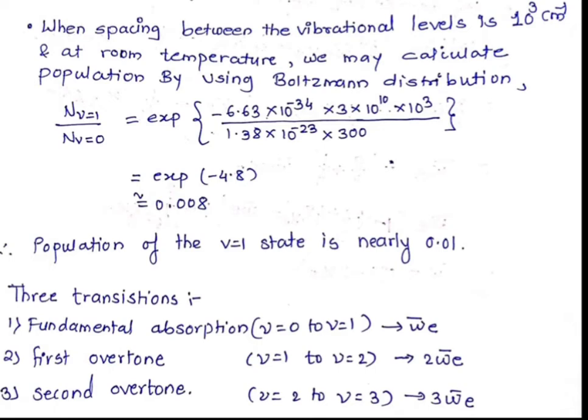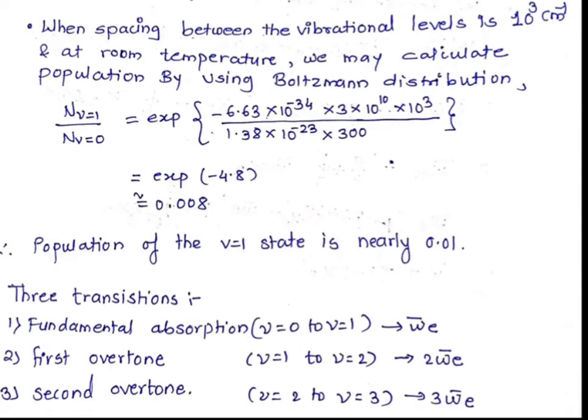So the values are SC nu bar divided by KT. The equation of the Boltzmann distribution is Ni upon N is equal to exponential of minus SC nu bar divided by KT. So the equation is written here and all the values are written.